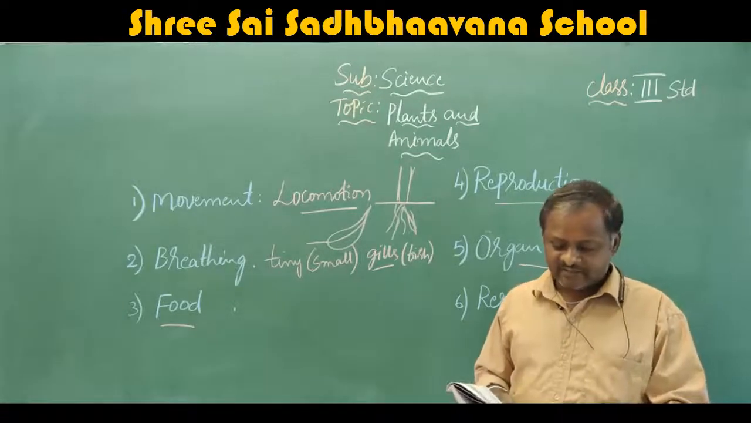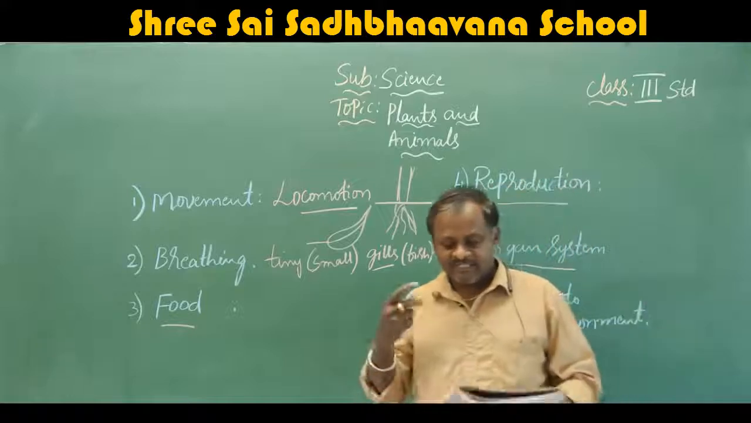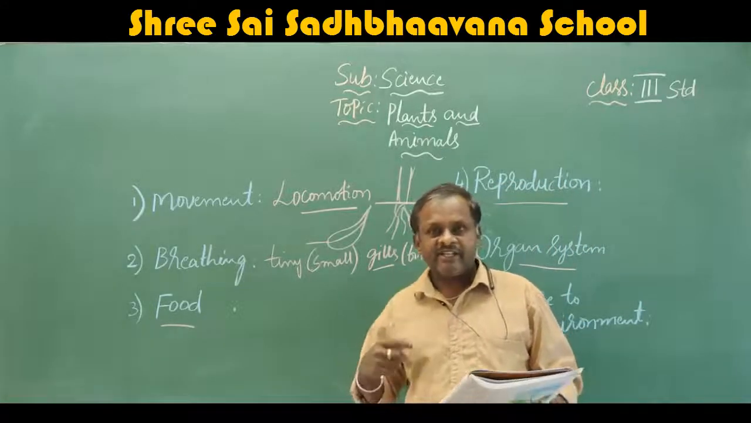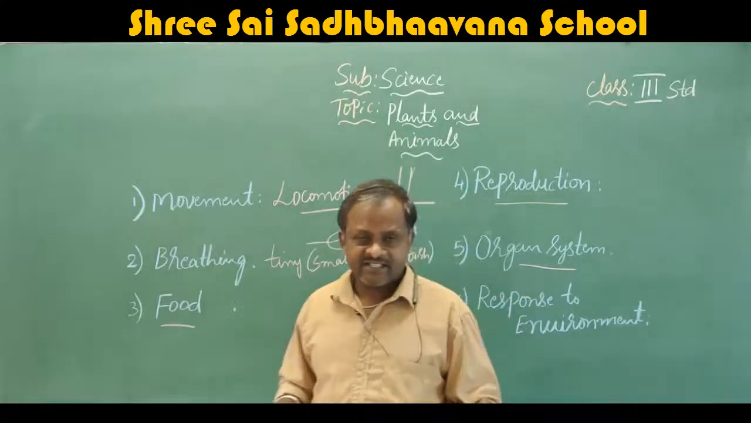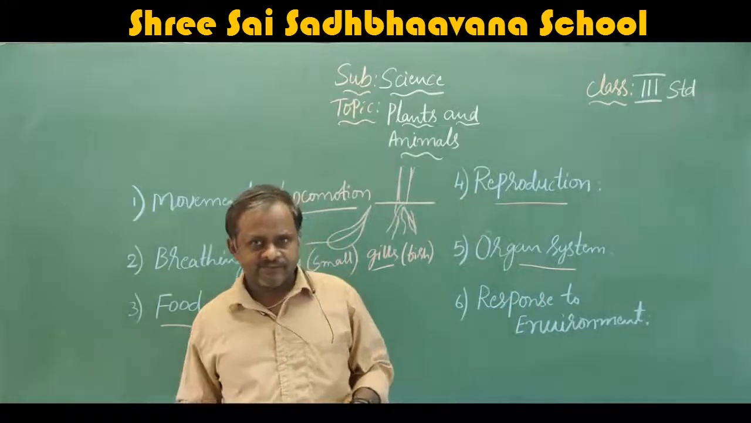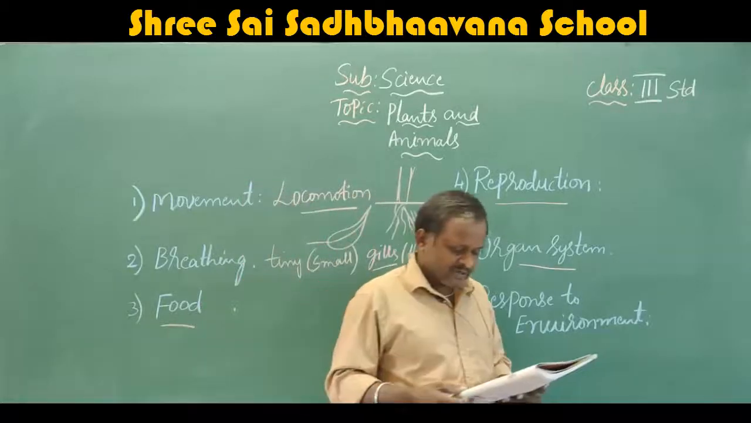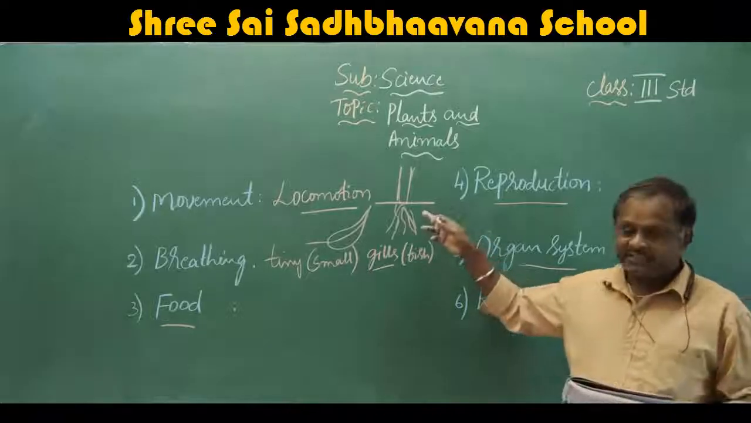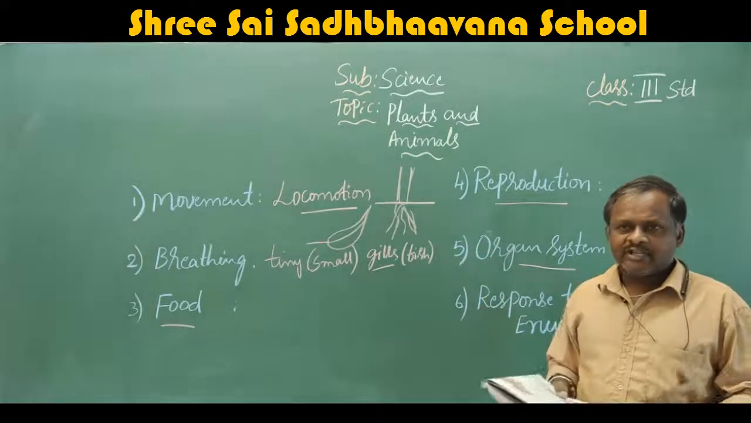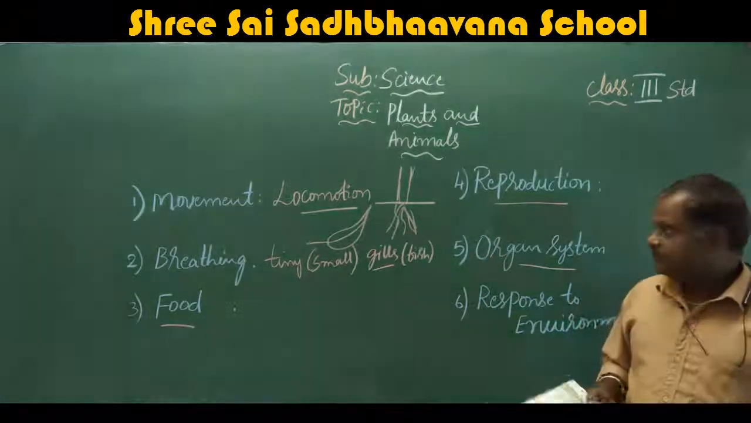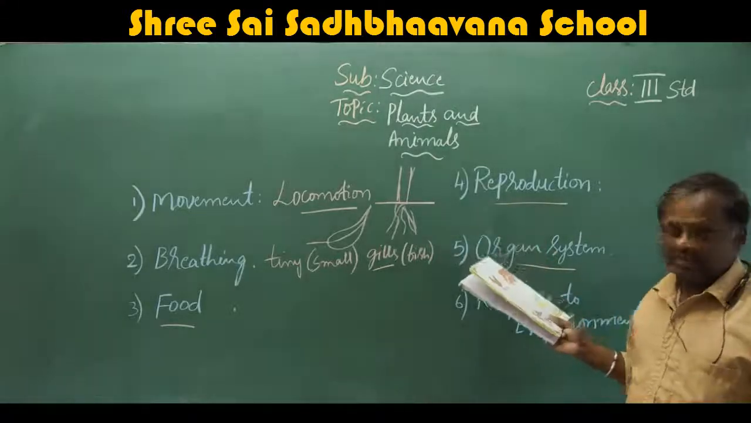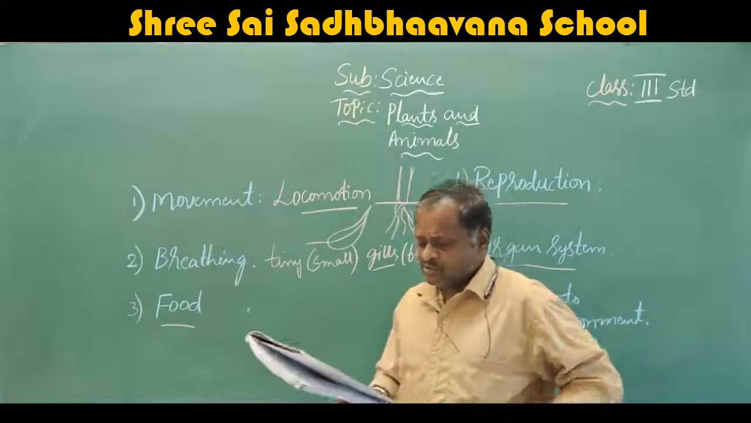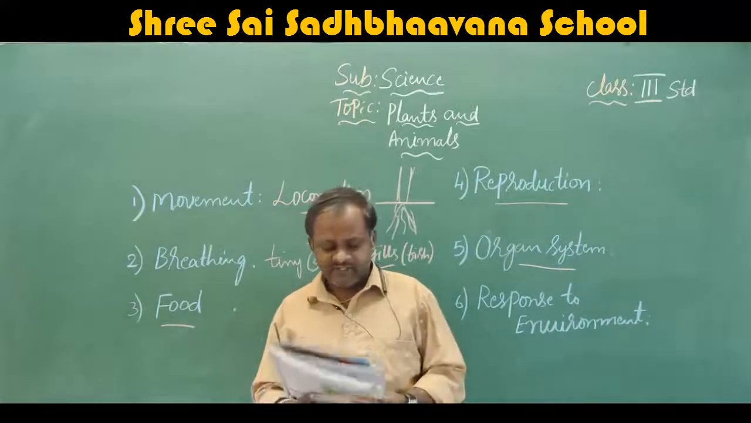So this is how the systems work. First one is the digestive system, which digests the food. Respiratory system helps in breathing. Third one, excretory system, which throws the waste out. Plants do not have any such organ system, but animals have this organ system. Okay. Next comes the response to environment.